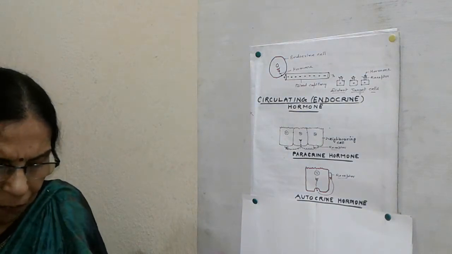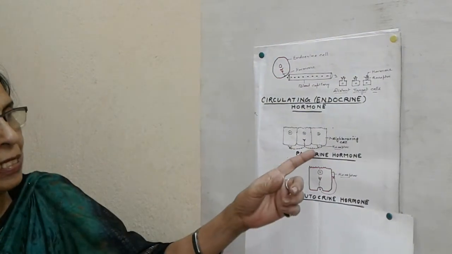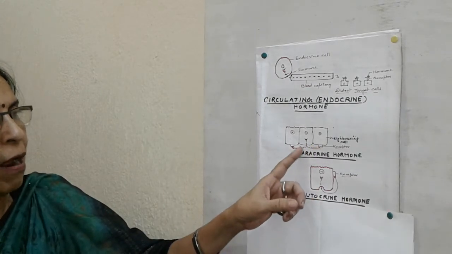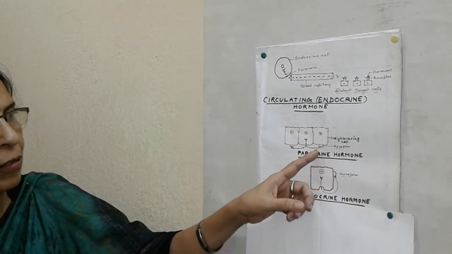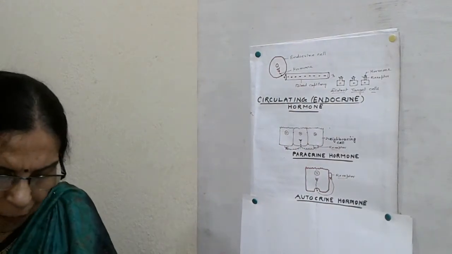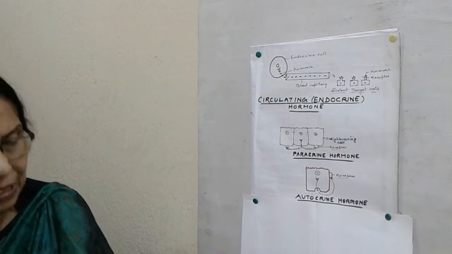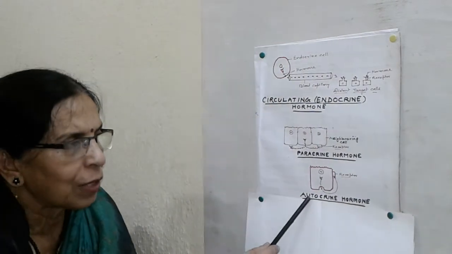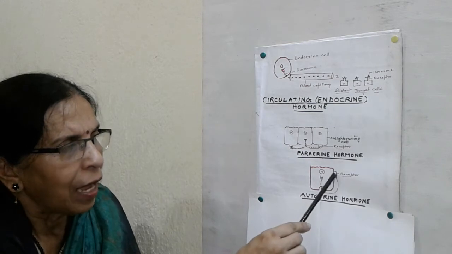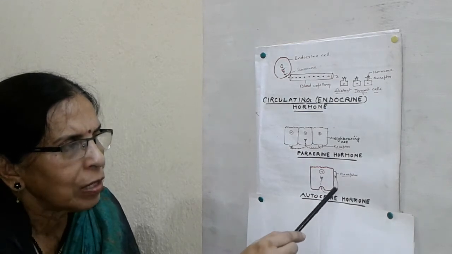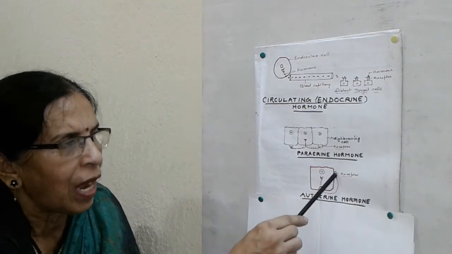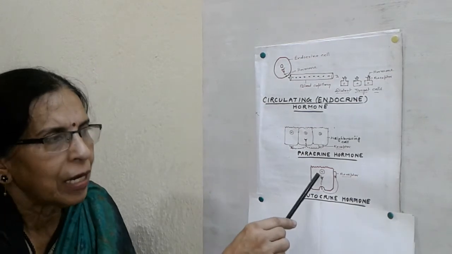Paracrine hormones affect the metabolism of neighboring cells. So these are the receptors. They will enter the neighboring cell through the receptor. And autocrine hormones affect the metabolism of the cells which secrete them. So it is autocrine. The cell which is secreting the hormone, the hormone is accepted by the receptor of that cell only, and it enters again and influences the cell.